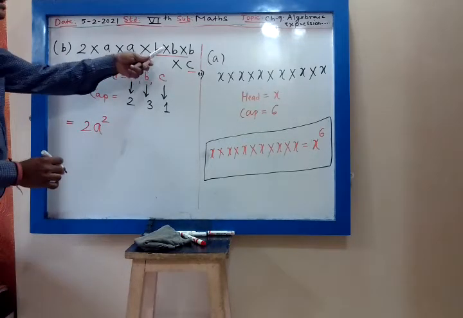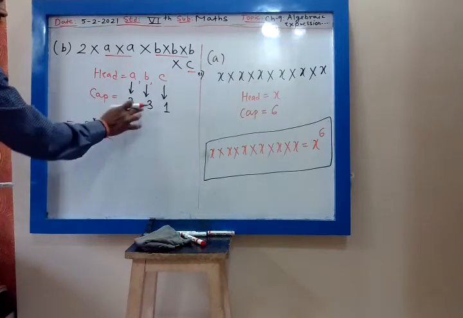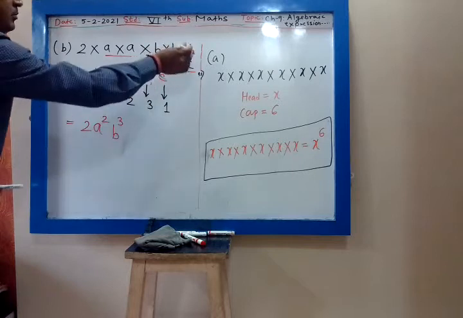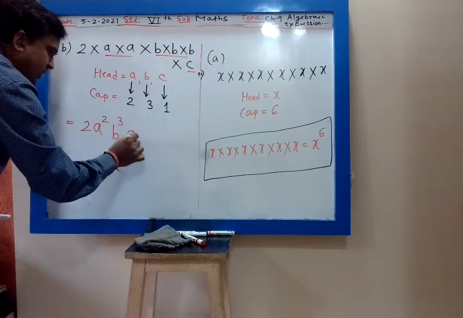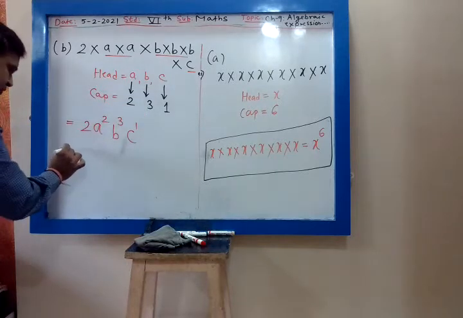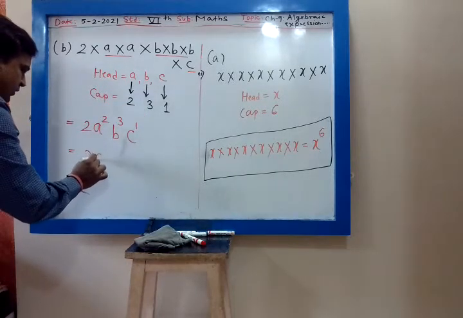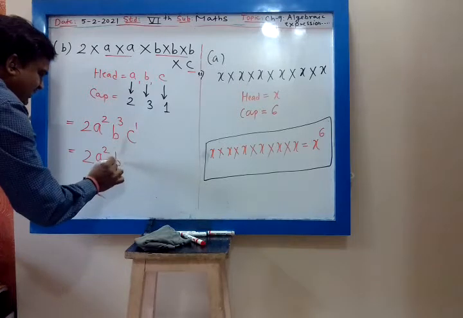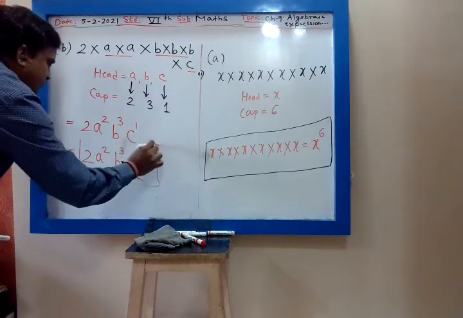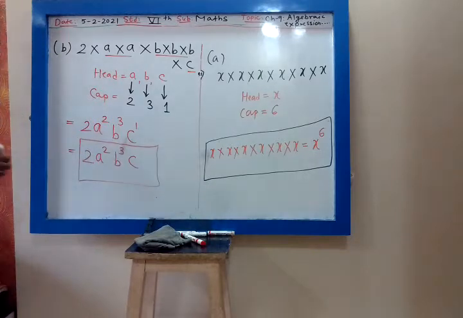Then b is multiplied 3 times, so b raised to 3. c is multiplied 1 time, so c raised to 1, which means it is c only. So the answer is 2 a to the power 2, b to the power 3, into c.